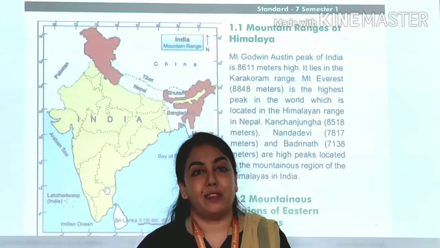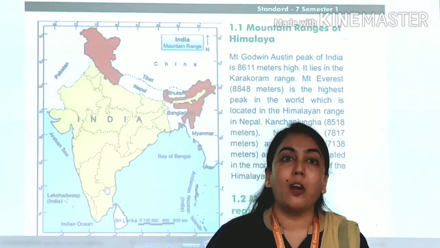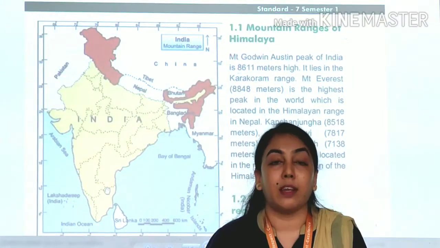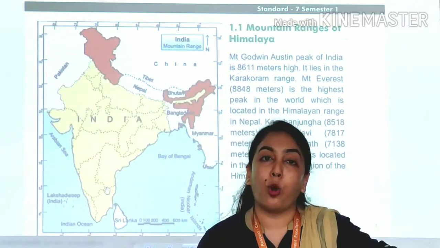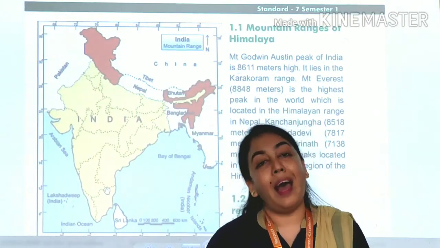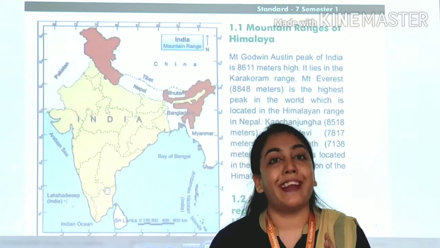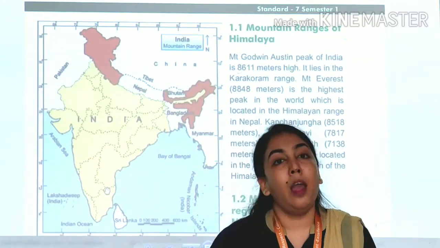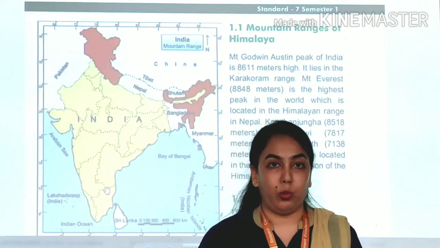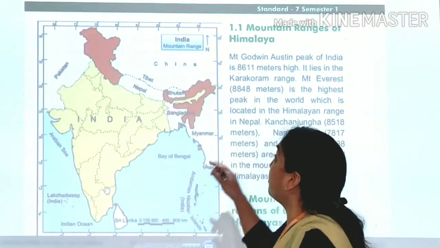India. Yes, we also came to know the total area of our country, the distance from north to south and east to west, and we also started the first part of the physiography, that is the northern mountain ranges. Here we have continued that part of northern mountain ranges.